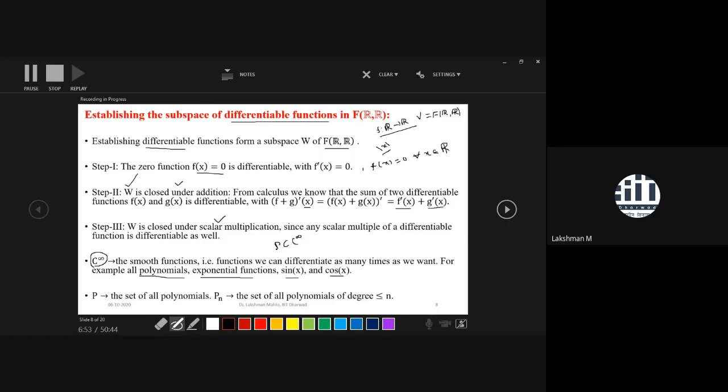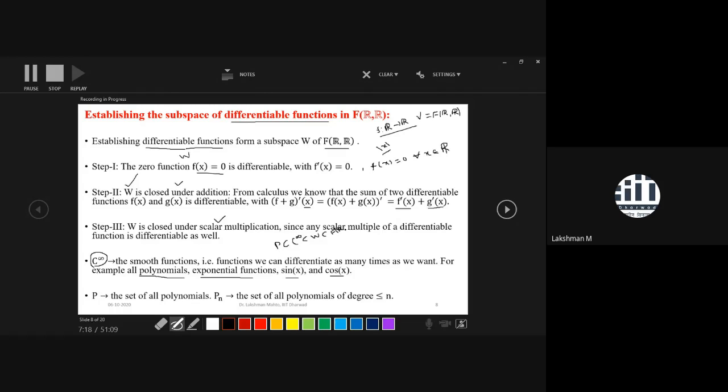So P is a proper subset of C infinity, as C infinity is a proper subset of W. W is what? It is the class of differentiable functions. But W is a subset of F(R,R). That means F(R,R) is what? It is a collection of functions from R to R. So you can observe this kind of thing.